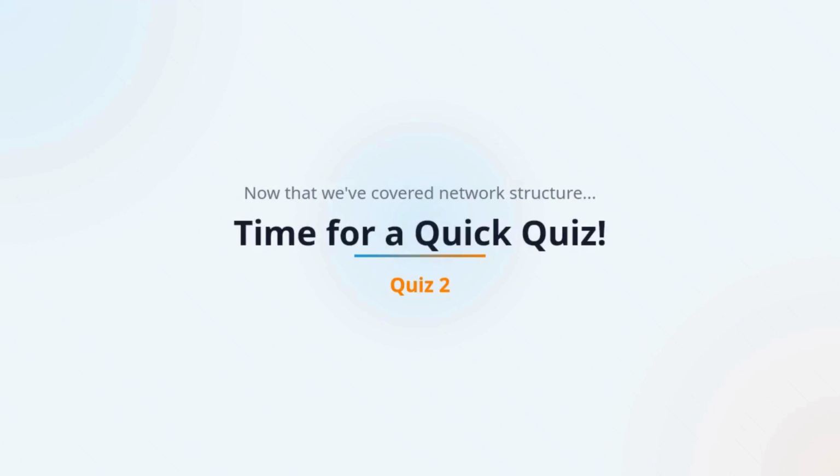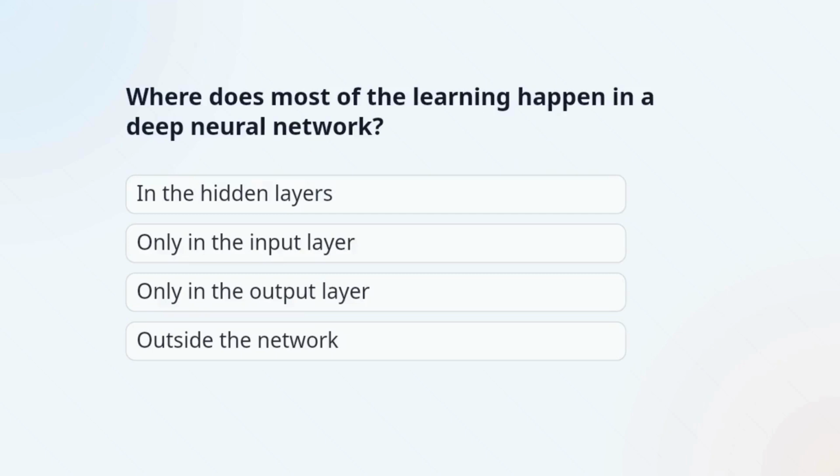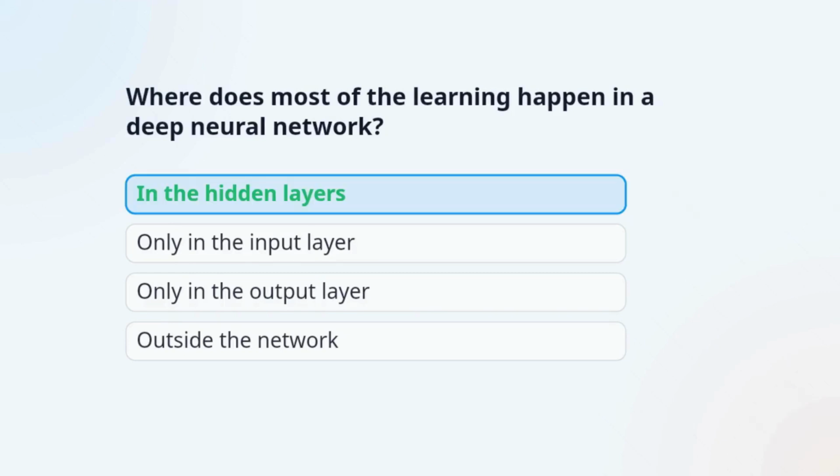Now that we've covered network structure, let's test what we've learned so far. Here's quiz number 2. See if you can get it right. Question 1. Where does most of the learning happen in a deep neural network? The correct answer is in the hidden layers. Hidden layers build internal representations and learn the patterns that help the network make good predictions.